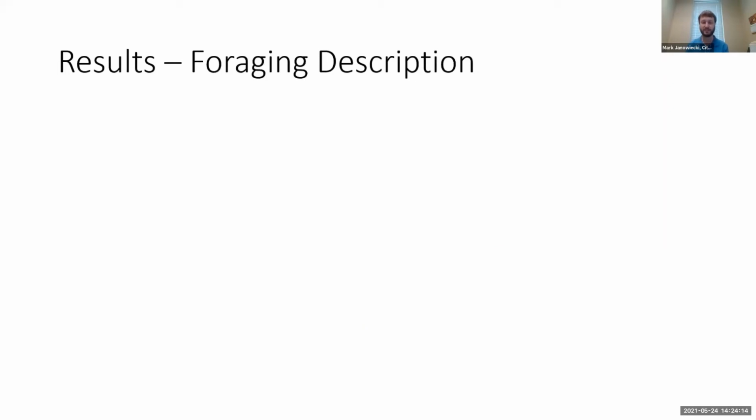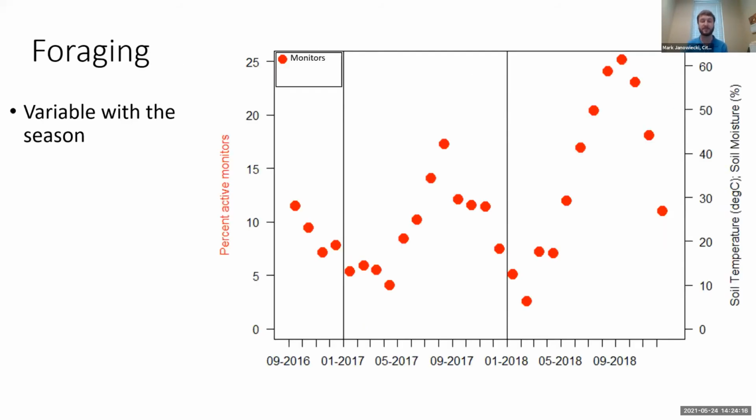Looking at the results, this is the graph showing the variability of the monitors over the duration of the study. On the x-axis are the months. You can see it starts in September of 2016 and ends at the end of 2018. These red dots are the percent of active monitors. Because as time moved on I added more monitors to the area, I'm using percent active monitors to show how the foraging activity changes.